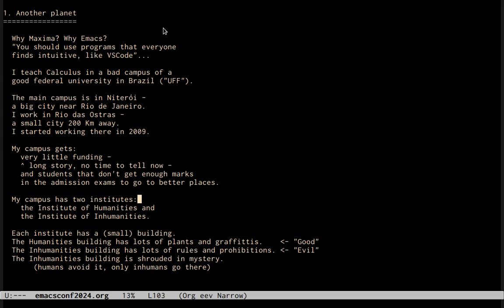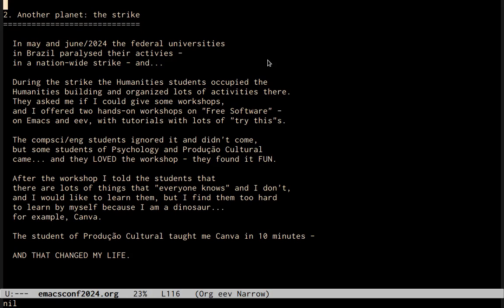Each of our institutes has a small building. The Humanities building has lots of plants and lots of graffitis. I call it the good building. And the Inhumanities building has lots of rules and prohibitions. I call it the evil building. I heard that the Inhumanities building has a laboratory with computers and that it doesn't have any machine that runs Linux. But the Inhumanities building is shrouded in mystery and basically humans avoid it. Only inhumans go there.